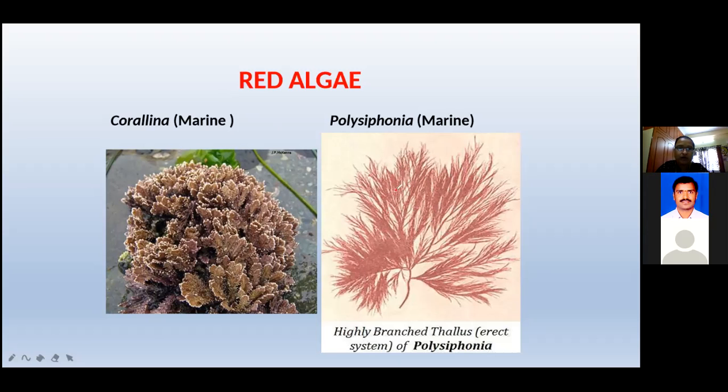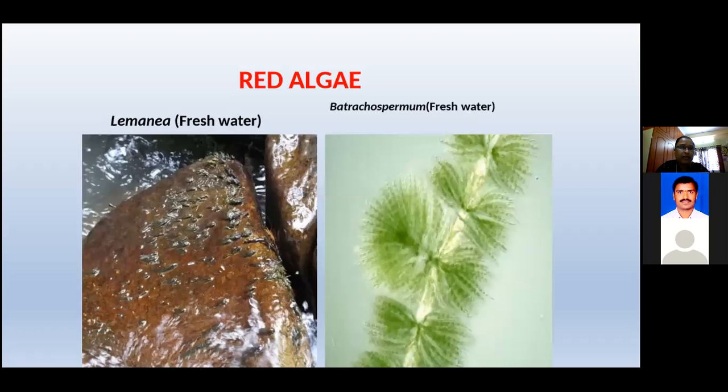Next one. This is a Lemanea, freshwater. I told you, no? This is a Lemanea where the rock is there. On that rock, this part is Lemanea, a freshwater red alga. I told you about another one earlier, Batrachospermum. You can study it in PG first year in algae. This type of study is there, girls, in red algae. Batrachospermum, freshwater algae. The structure of the thallus is like that.